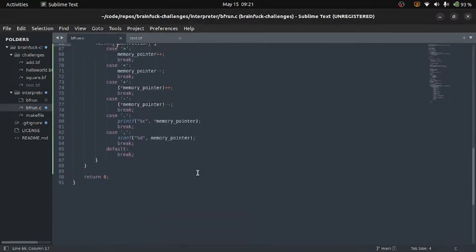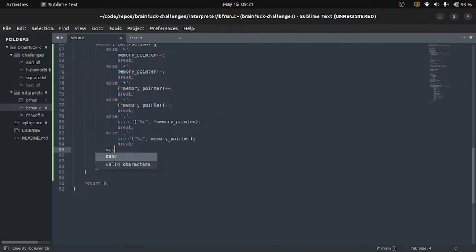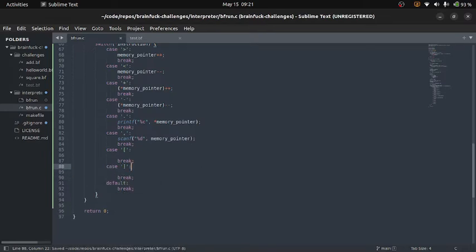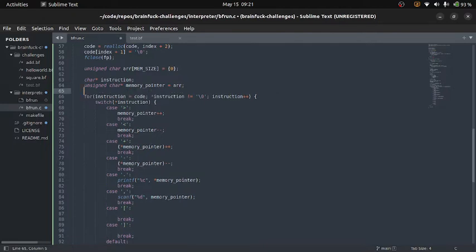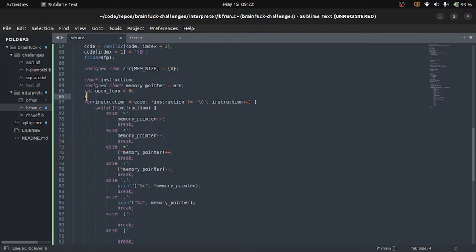Now we're going to introduce our square braces. Now these are a little tricky. I've already racked my brain over this earlier, so we'll go ahead and go through that really quickly. Let me just type our little outline here. So the way we want to do this is we're going to use two integers called open loop and a close loop, which are both 0.